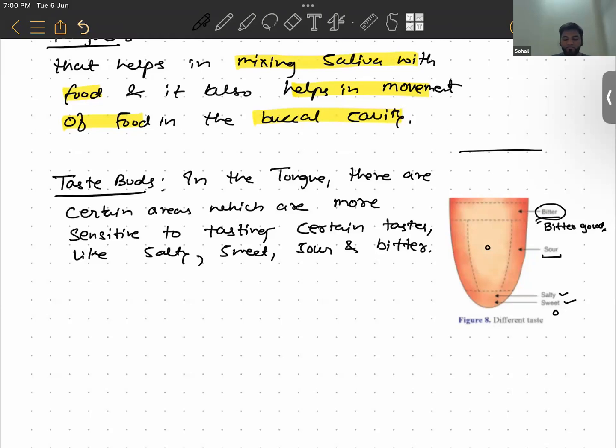Right, guys? So that is about the taste buds present in the tongue here.